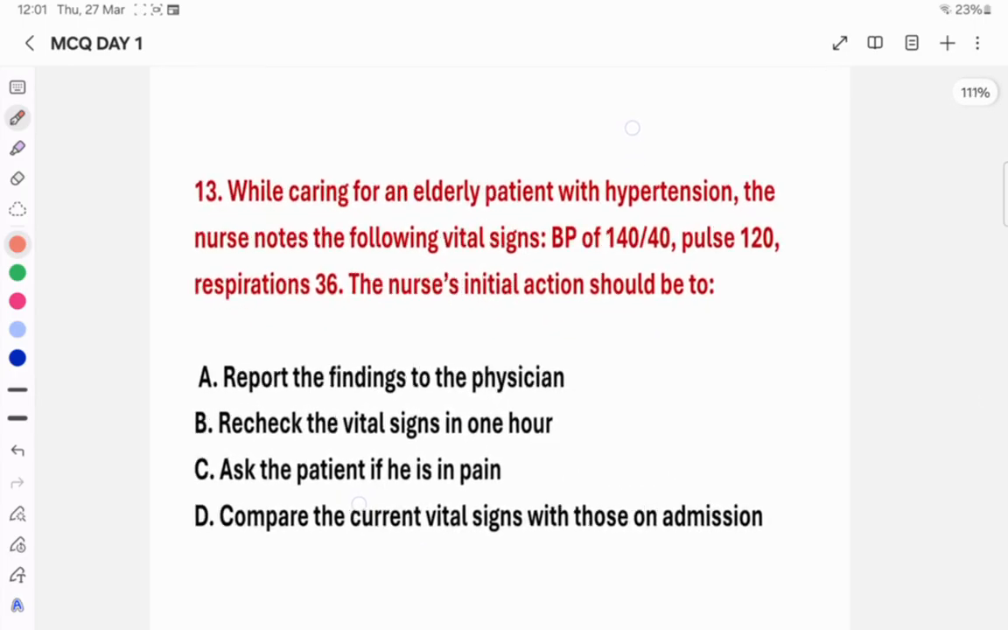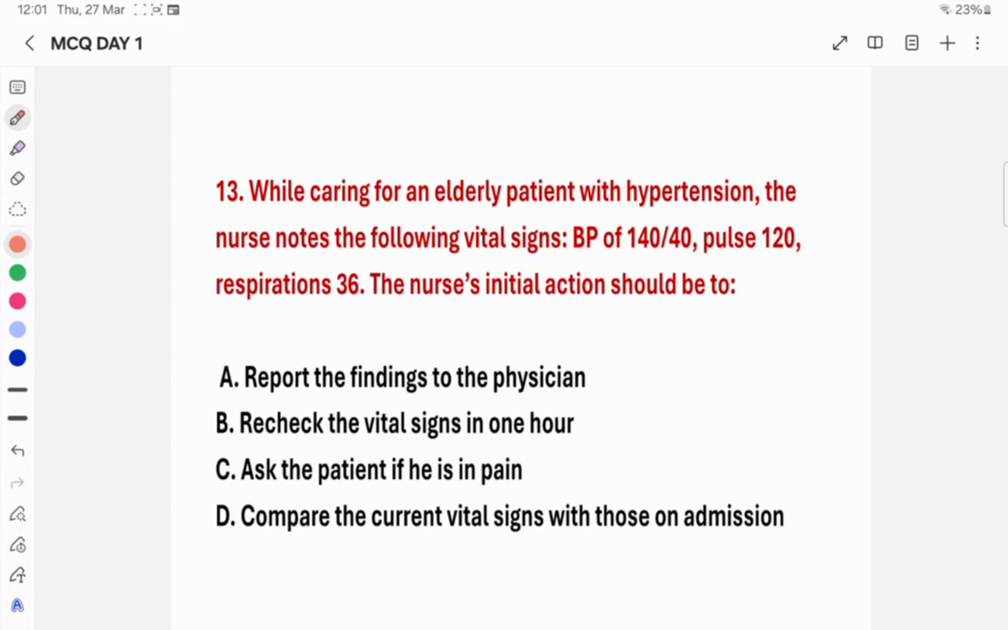Next question, question number 13. While caring for an elderly patient with hypertension, the nurse notes the following vital signs. The BP systolic is 140/90, pulse is 120, and the respiration is 36. What should be the nurse's initial action? Option A, report the findings to the physician. Option B, recheck the vital signs in 1 hour. Option C, ask the patient if he is in pain. Option D, compare the current vital signs with those on admission.